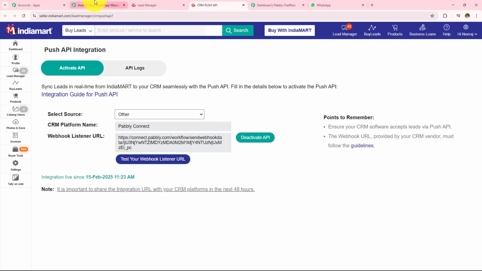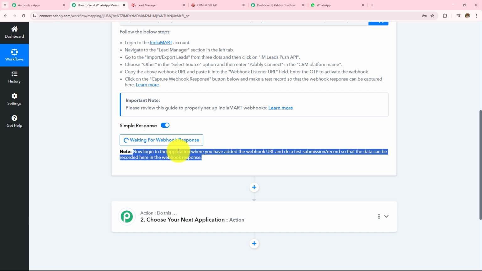And here I've successfully added the webhook URL which I provided in my Pabbly Connect workflow here in my IndiaMart. Now if I go back to Pabbly Connect, I can see it is waiting for the webhook response, and under this it is written: now log into the application where you have added the webhook URL and do a test submission so that the data can be recorded here in the webhook response.